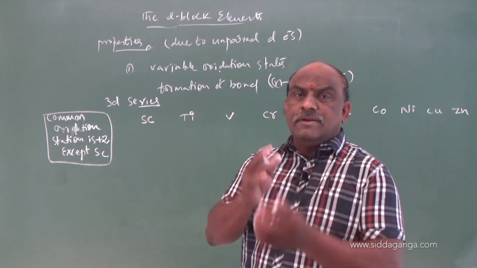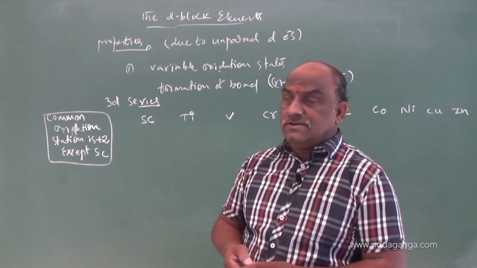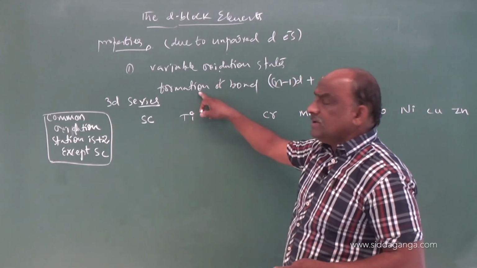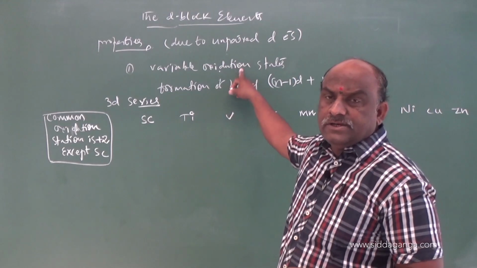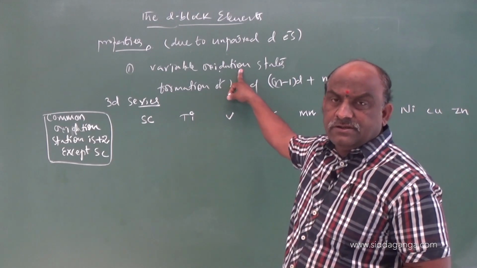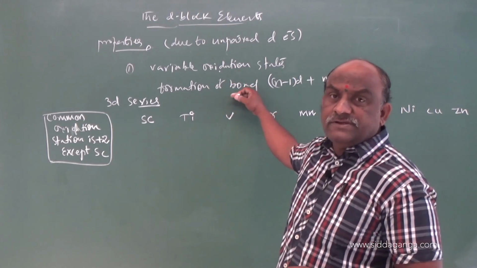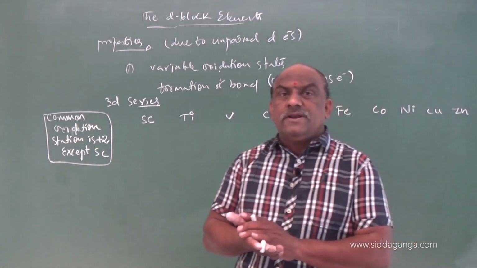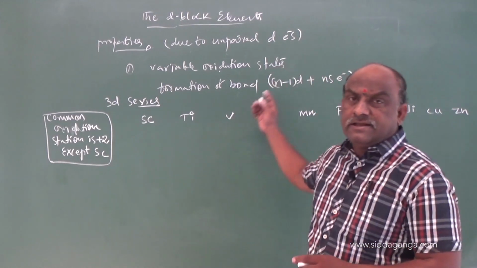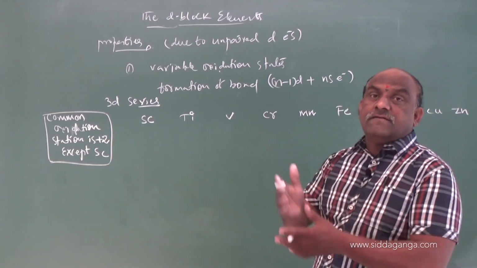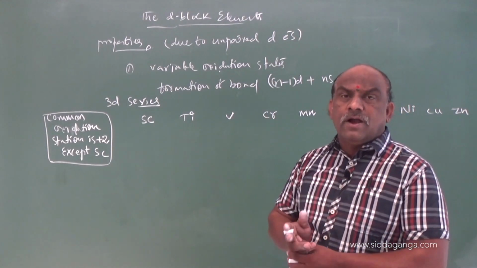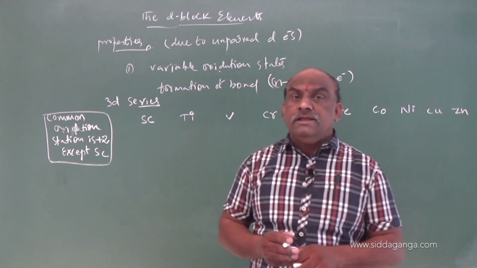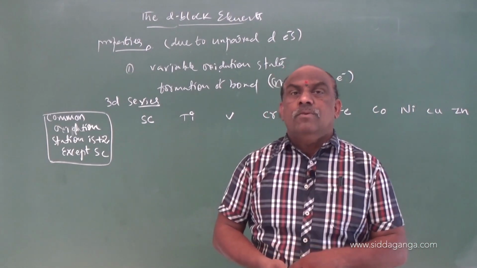Then what will be the oxidation states of the remaining elements? Already we know that in bond formation, penultimate shell electrons (n-1)d and ultimate shell electrons ns are participating. If they are available as unpaired electrons, only they are responsible for bond formation.